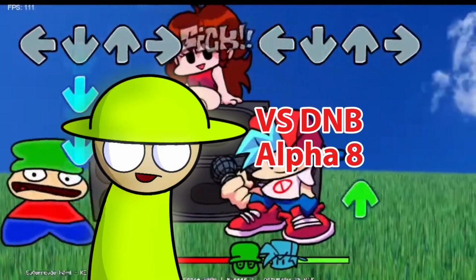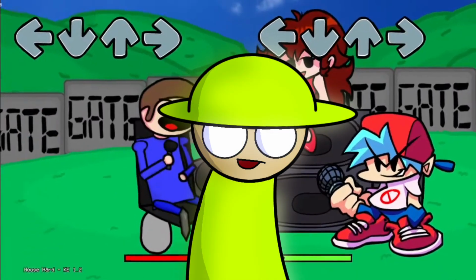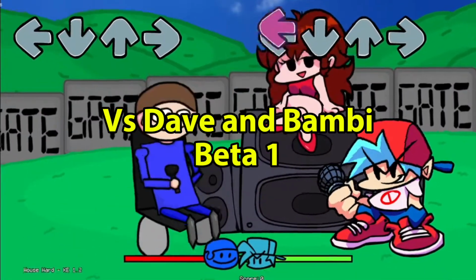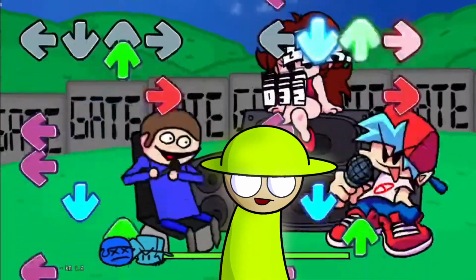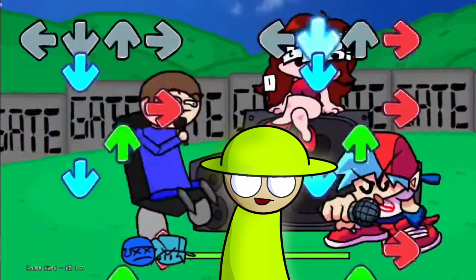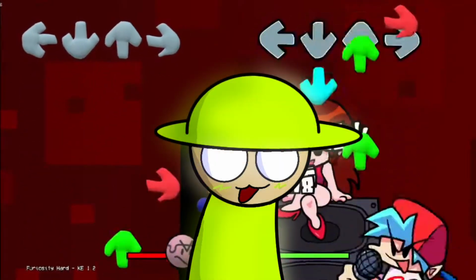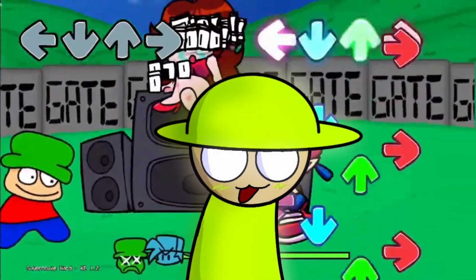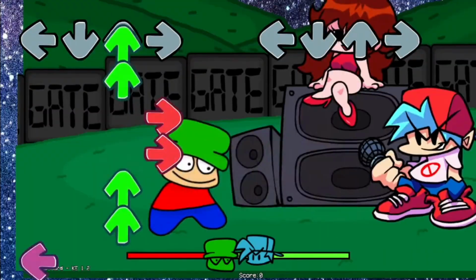The next version is the Alpha. No one cares. The next version is finally something important, and it's called Beta 1. One of the most important things we noticed in this new version is Dave's new sprite in the song Furiosity, in which he already has his wheelchair as usual. We can also see a redesign of the Bambi character, and now the new song is Blocked, in which we can now hear Bambi's iconic voice.